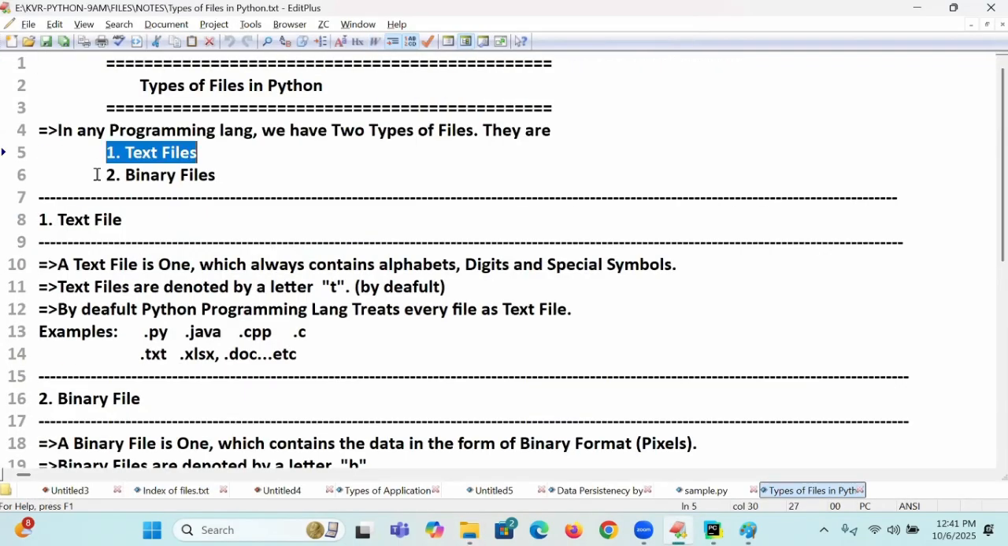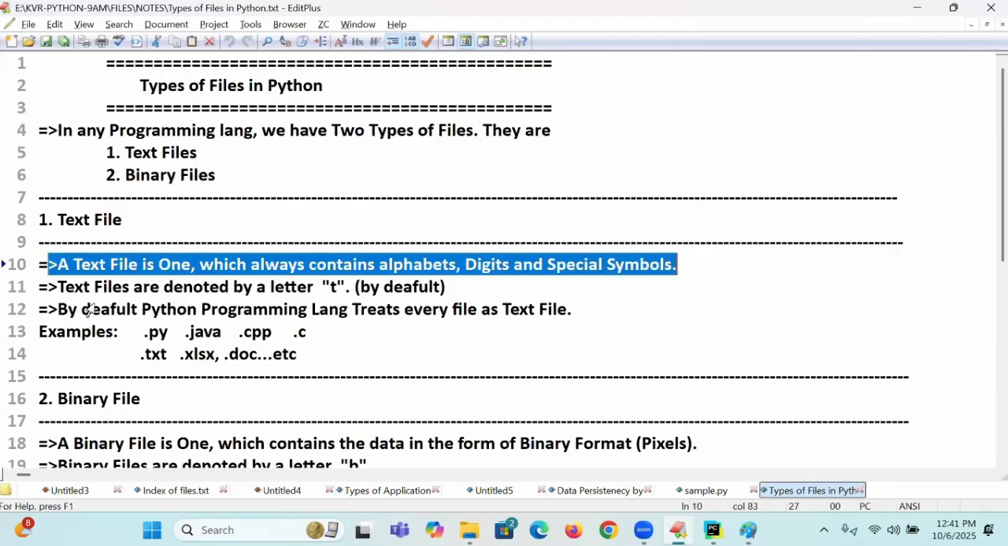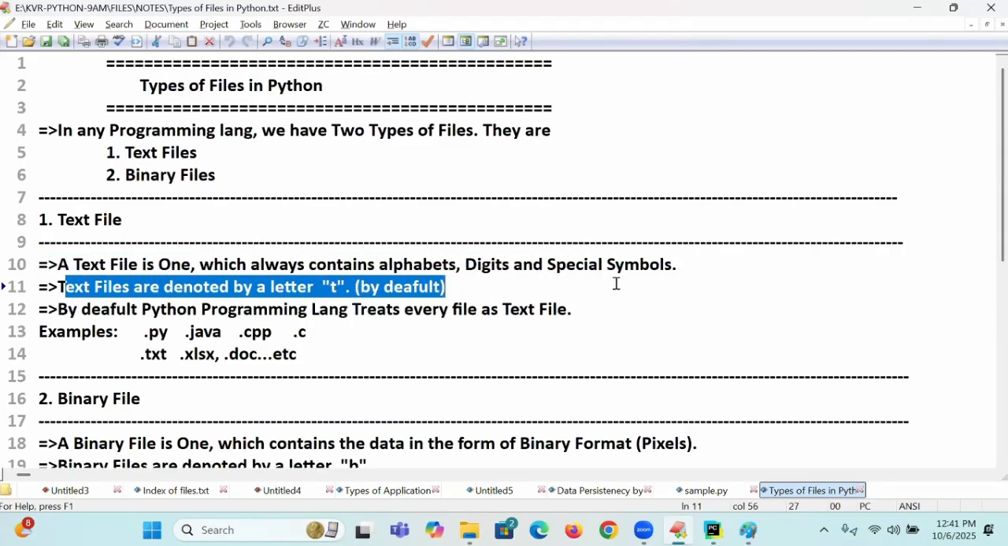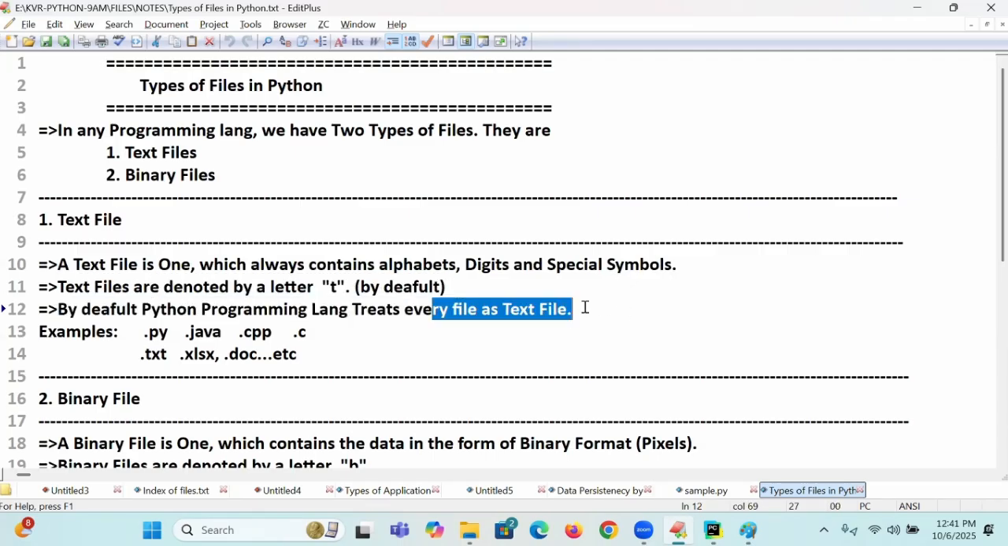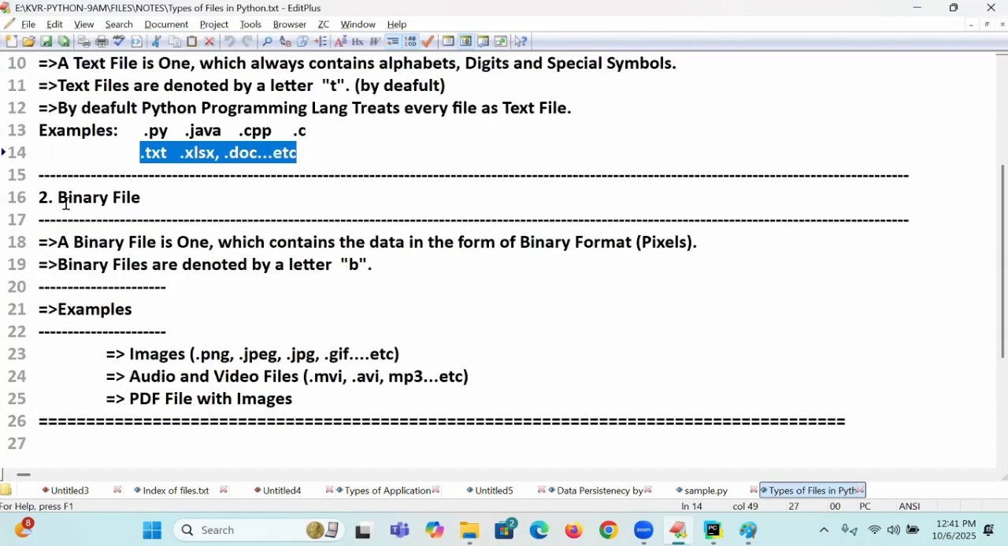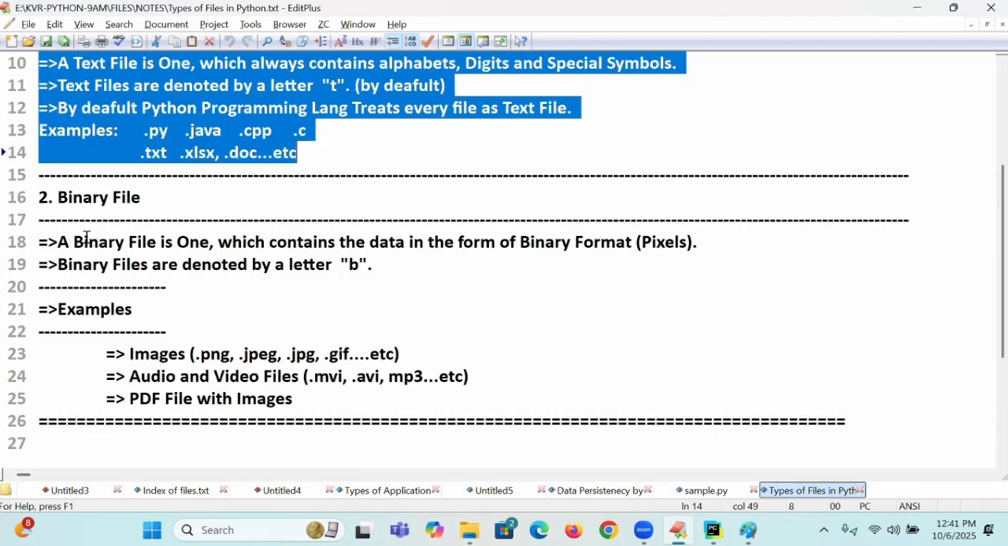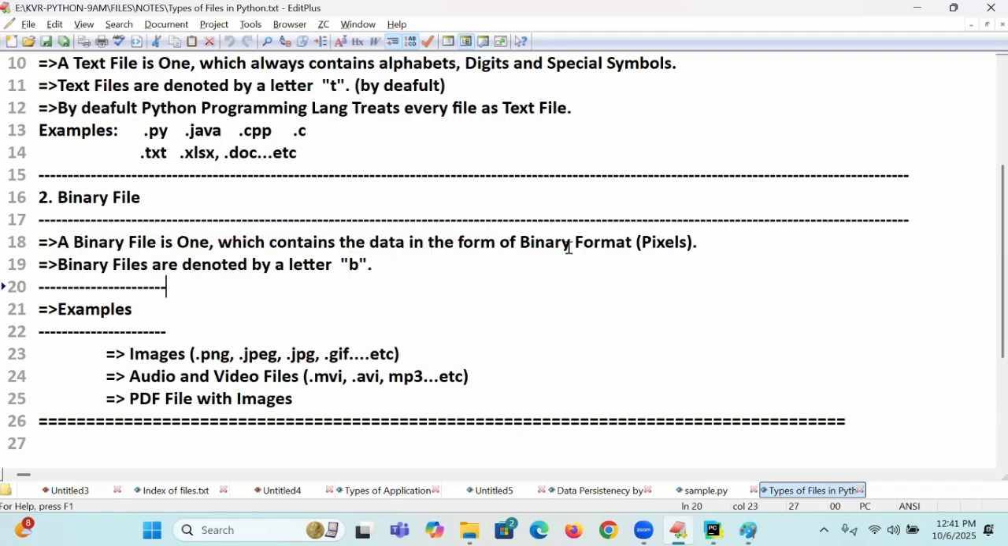Two kinds of files: text files and binary files. A text file contains alphabets, digits, special symbols, and is denoted by a letter T by default. By default, a Python program treats everything as which file? Text file. I will explain this again: .py, .java, .c, .txt, .xlsx, .doc without images. A binary file contains data in the form of binary pixels, that is, image related, and is denoted by a letter B.